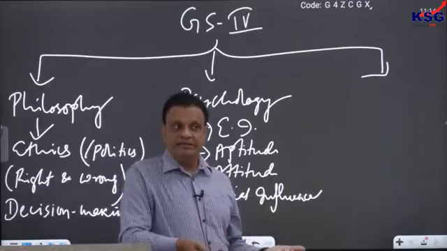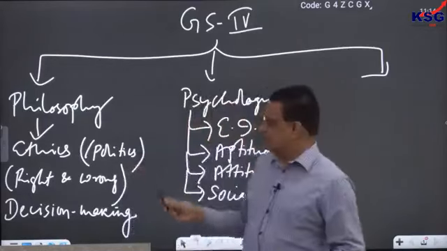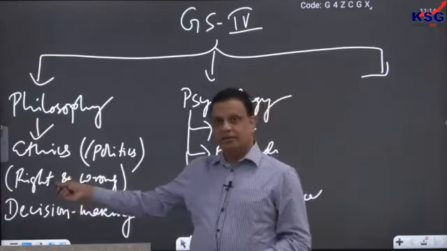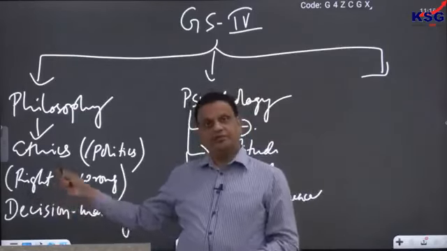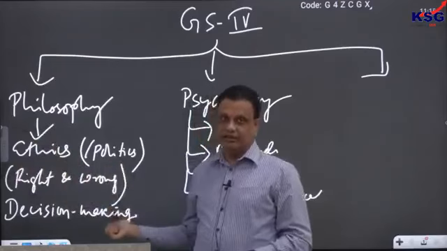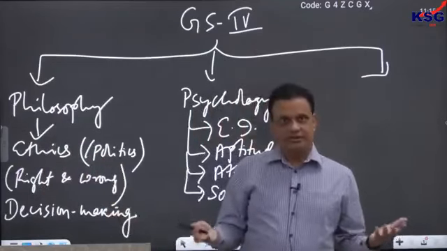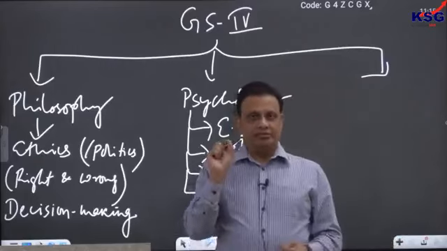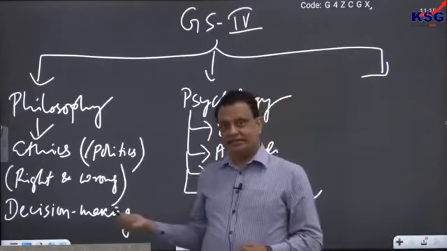So, if you have to make a decision in favor of one of the choices, then you have to think about ethics. Because whenever you make a decision, we think about right and wrong. What is right and what is wrong. So, right must be done, wrong should never be done. Right must be ensured and wrong must be prevented. That is what we call the decision. So, whenever you make a decision, we are essentially doing ethics there.